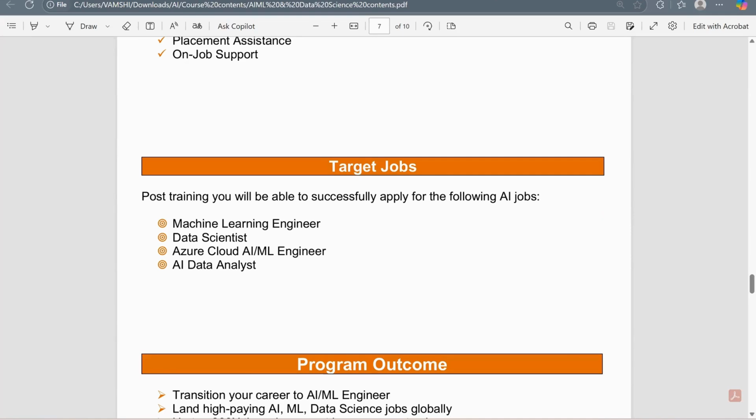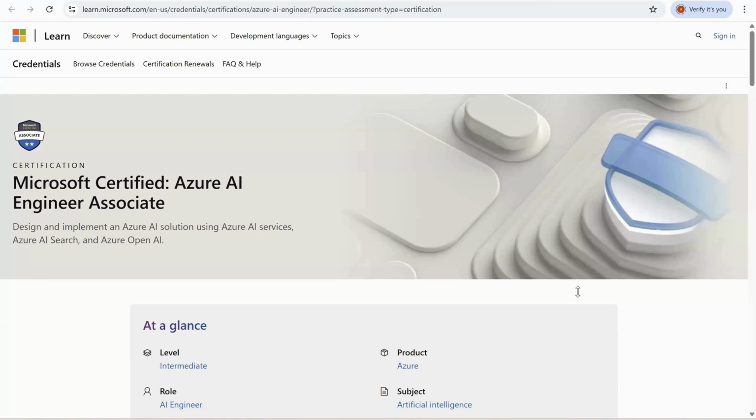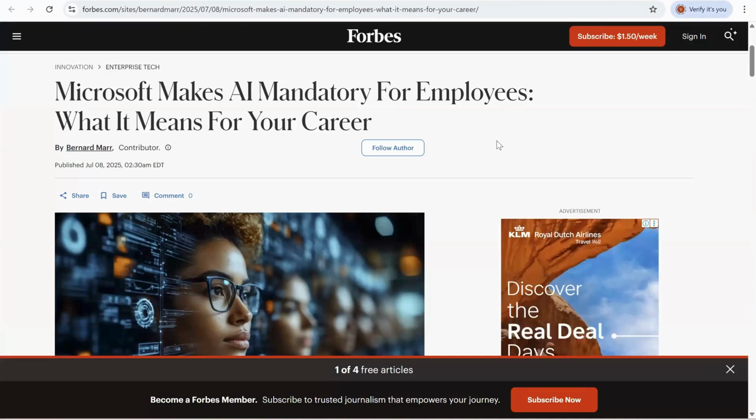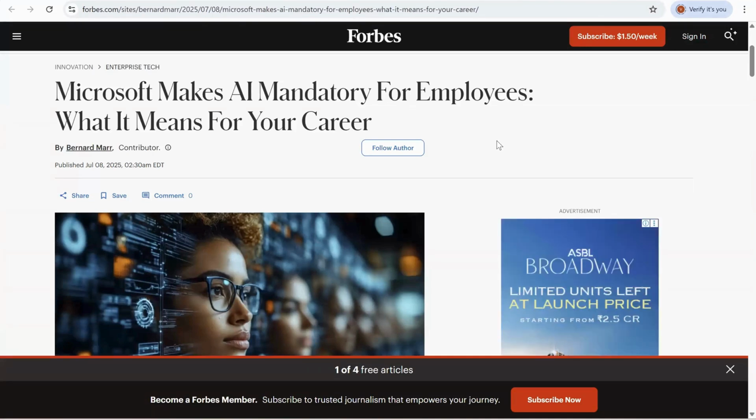All right. Now let me tell you a few insights about the job market. As you know, today AI is not just a common buzzword. It has become mandatory in all segments of our life. Companies across the globe are targeting professionals who are capable of working on AI.